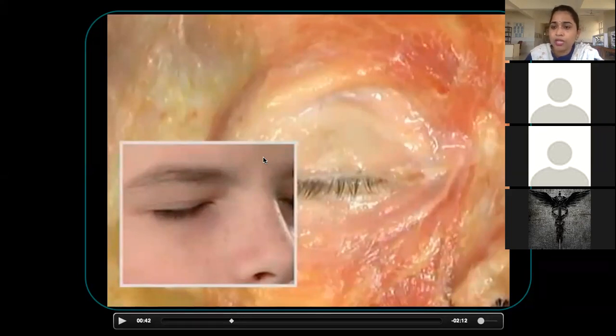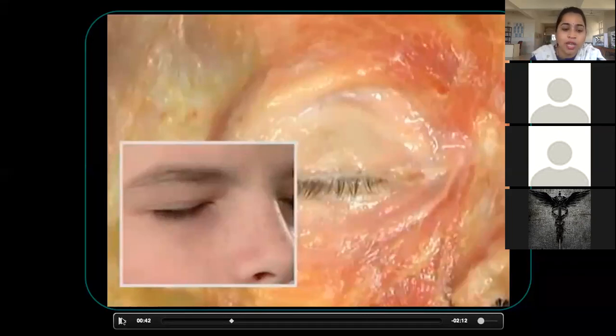So that is the origin and insertion of the palpebral fibers. Till here clear? What is the action of the palpebral fibers? Gentle closure of the eyes. That means only our eyelids are acting here, not the rest of the muscle. When the palpebral fissure gently closes, only the palpebral part of the orbicularis oculi is acting. Now if you are closing tightly like this, then what happens? The orbital part is acting.